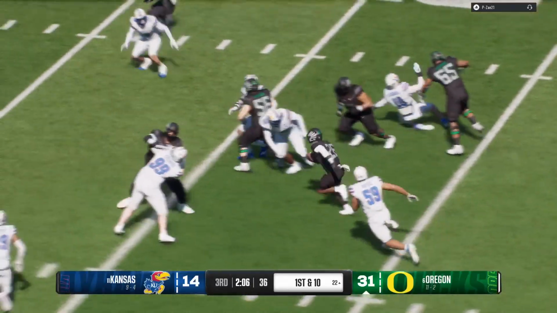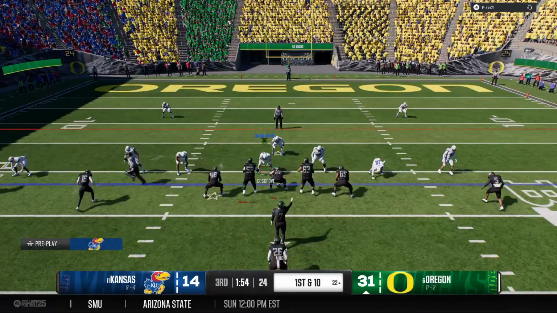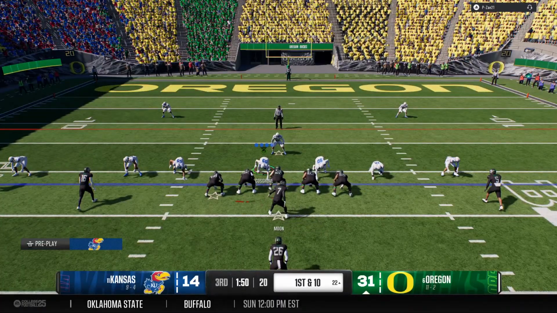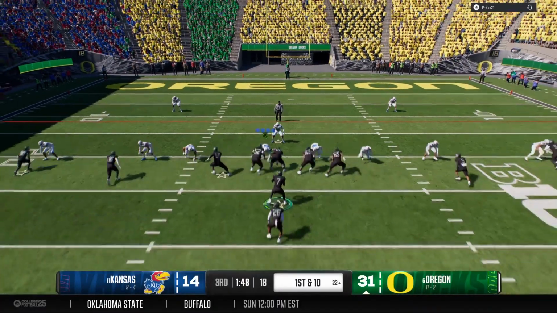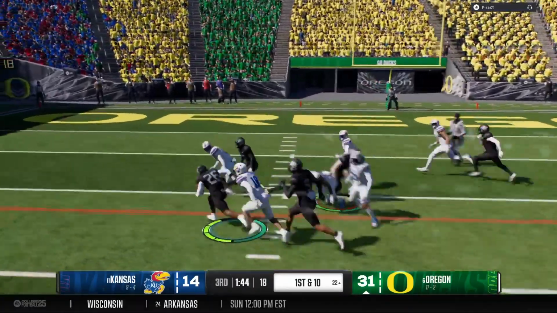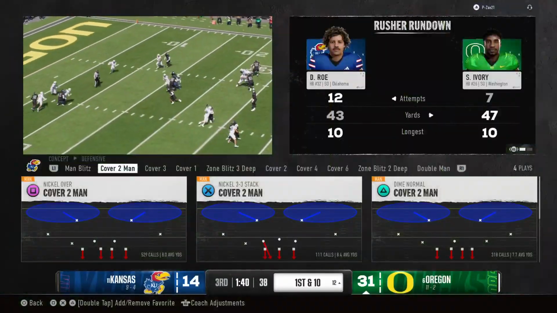Just what a great battle here at the line of scrimmage. Good push by the offensive line, and the back does enough to be able to pick up the 1st down. On 1st down, they'll keep their running game churning. They bring him down, but that's a solid gain on the play.